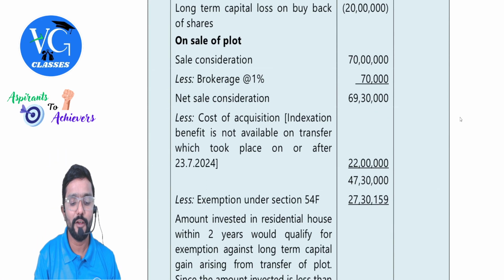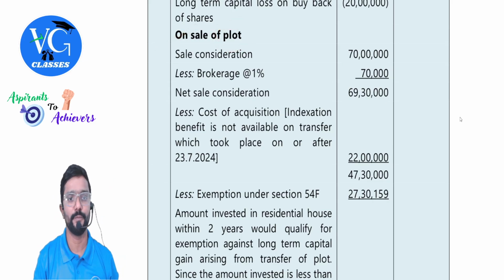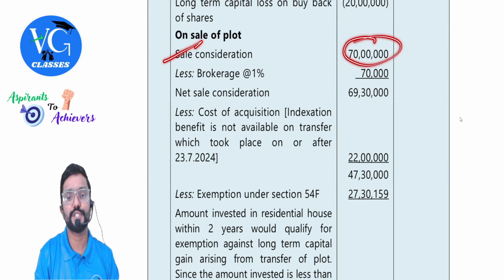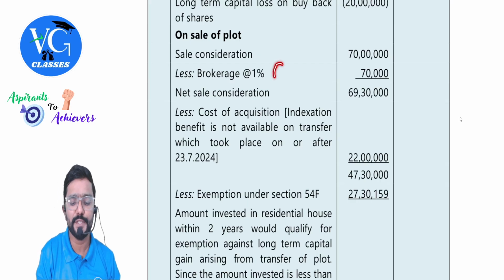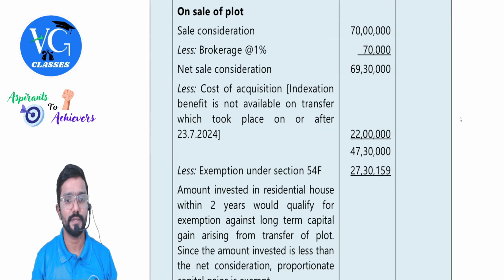Next, on sale of plot, should we compute capital gain? Yes, plot means only land. Please be careful. Sale consideration is 70 lakh. And brokerage is paid at 1%, which is expenses on transfer, 70,000. Net sale consideration is 69 lakh 30,000.